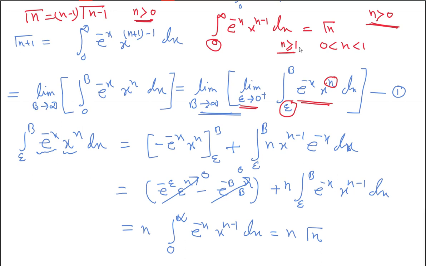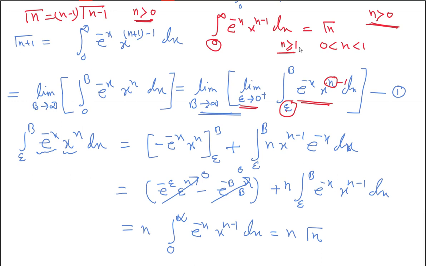We'll discuss this when we do the extension of the gamma function. There you can see we can extend to negative values for n also. In that case, some problems may arise. So if the proof comes like this with n plus 1, or n minus 1, in that case you must take epsilon.